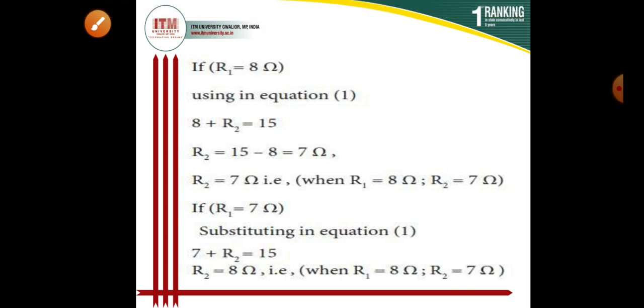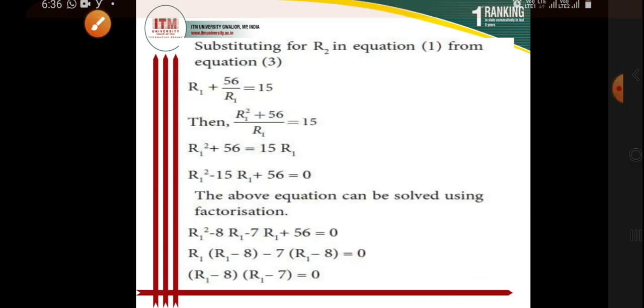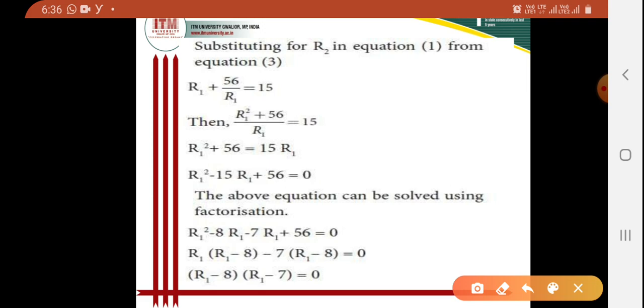Here I can write R1 minus 8 as 0 and R1 minus 7 also 0.